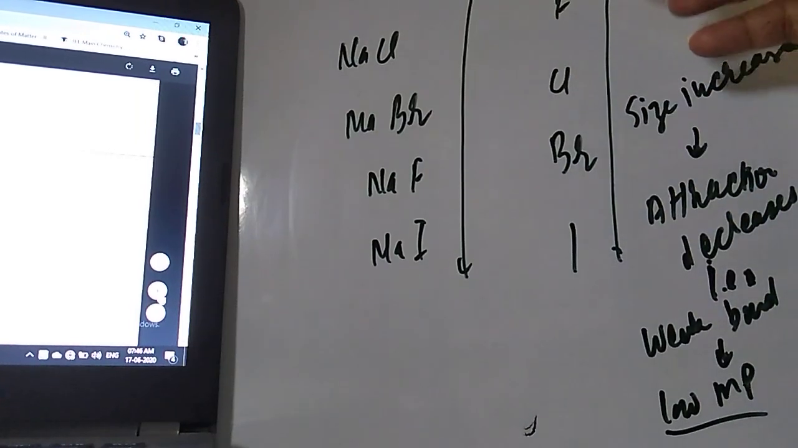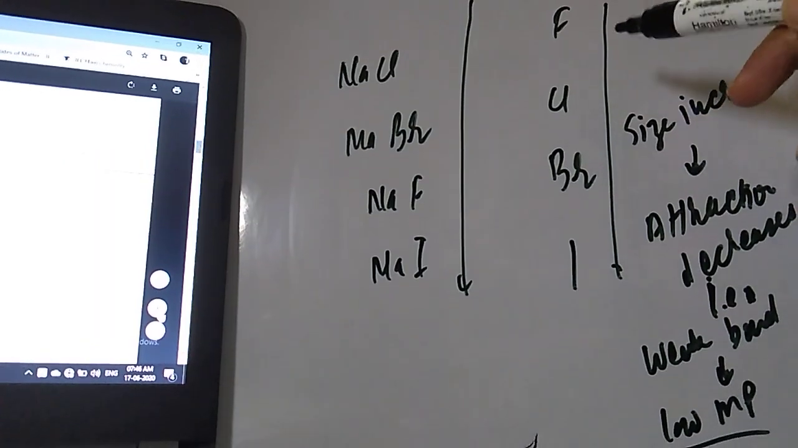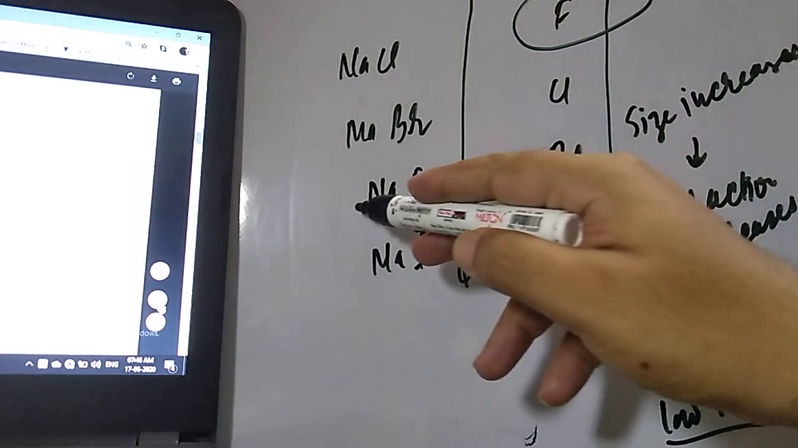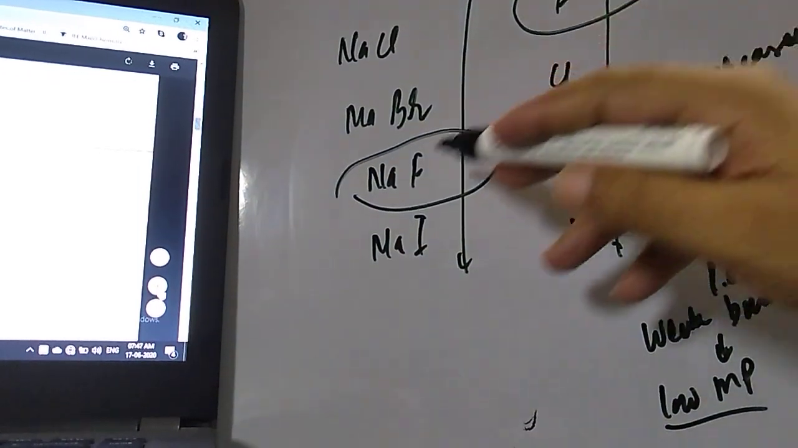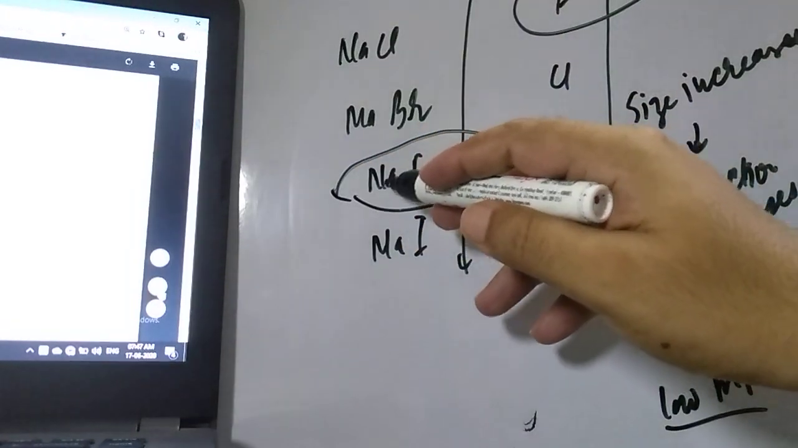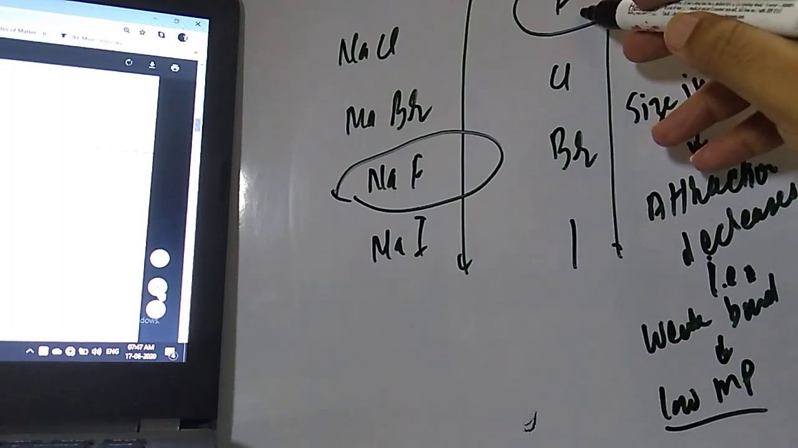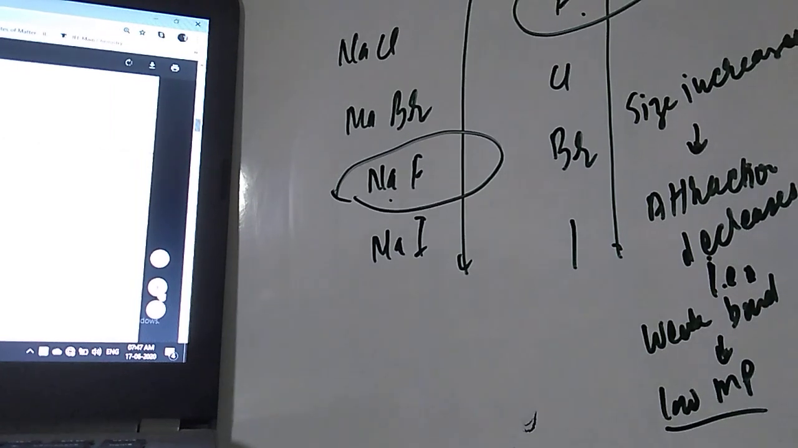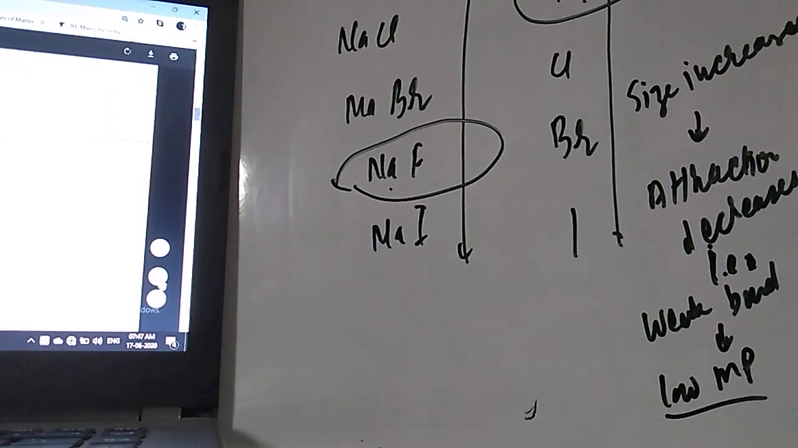The Na is common in all, student. So which one will form the strongest ionic bond? That is fluorine. Option number C will be our correct option, because NaF has similar size compatibility, F is the most electronegative and Na is electropositive. So they will form a strong ionic bond and, as a result, have the highest melting point. So the correct option is option number C.